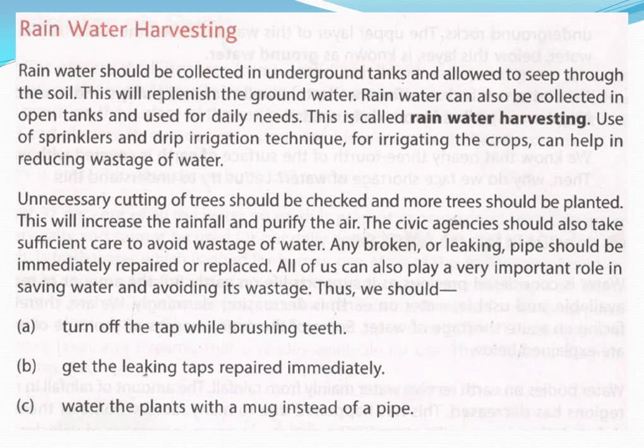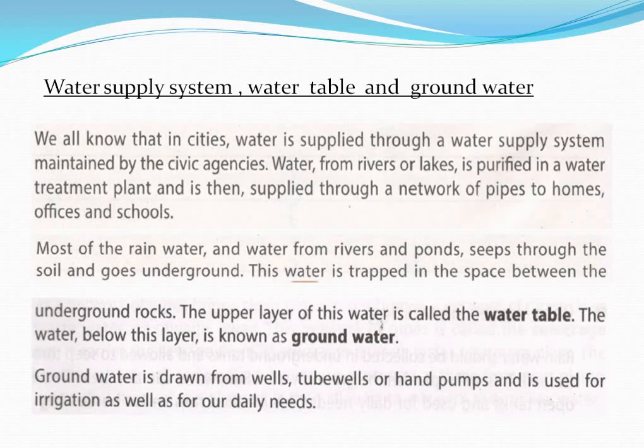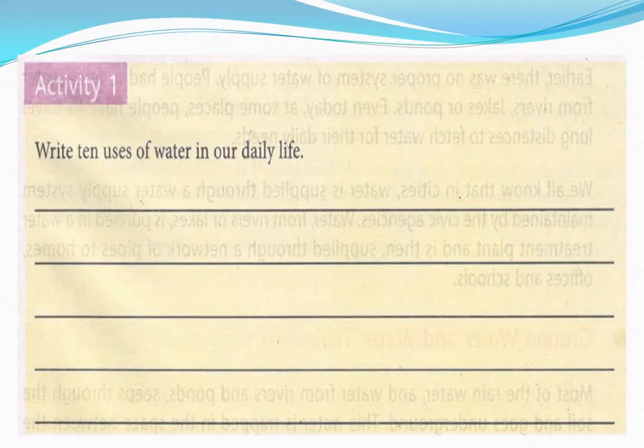So the next topic is rainwater harvesting. We are going to learn this in another video. Now I have given you a homework. Once again I am reminding you the first activity in this chapter: write 10 uses of water in our daily life. We can use water for watering plants, for washing, for cooking. Like that you have to write 10 activities and show me.